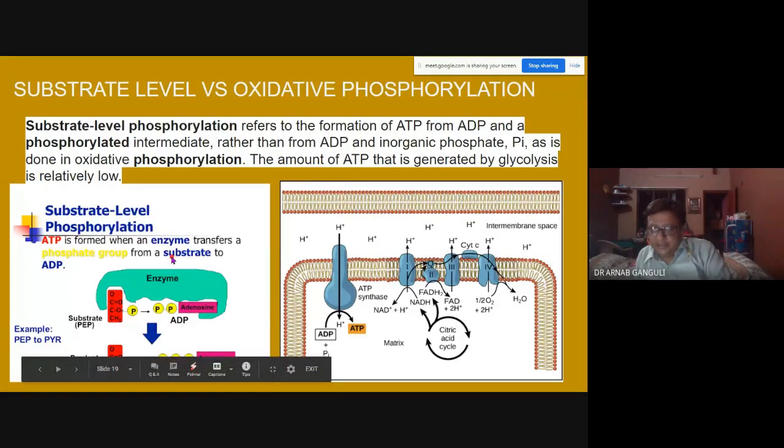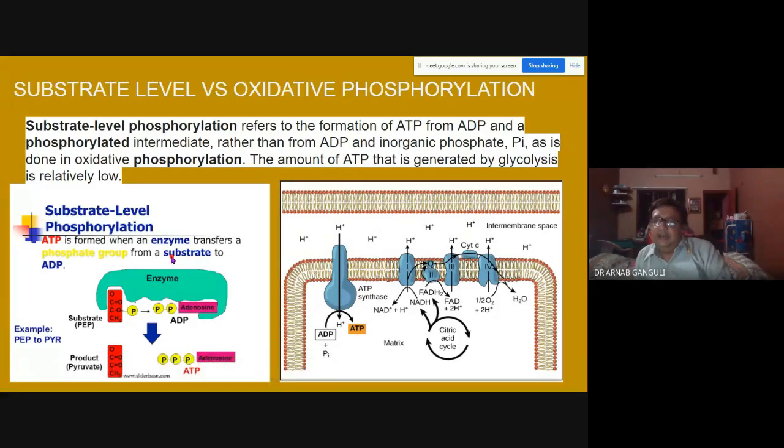Okay, fine. So what happens in substrate level phosphorylation? In both cases, ADP is getting converted to ATP. What is the difference between substrate level phosphorylation and oxidative phosphorylation? In substrate level phosphorylation, the ADP gains the phosphate to form ATP from an organic substrate.